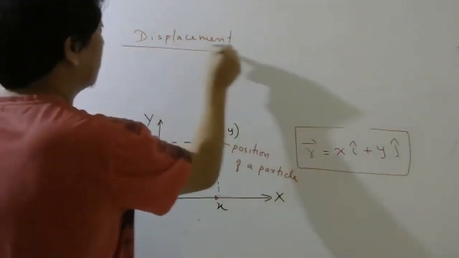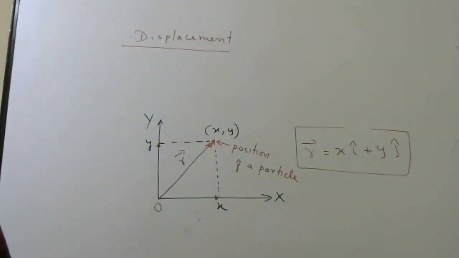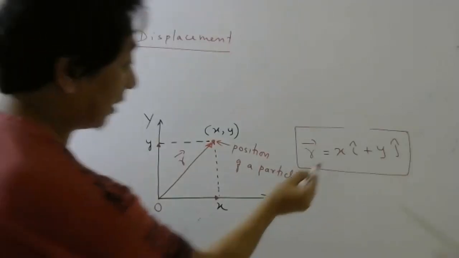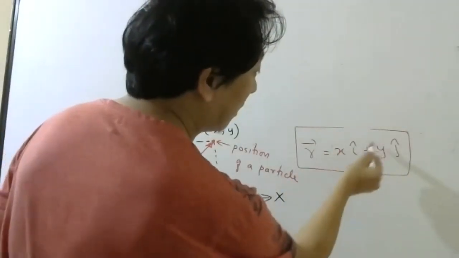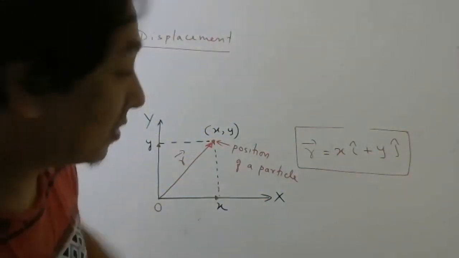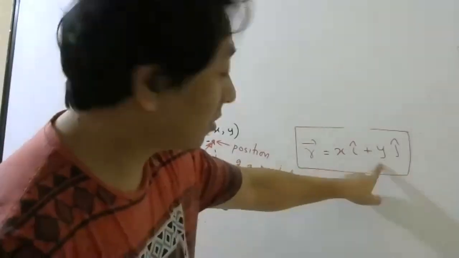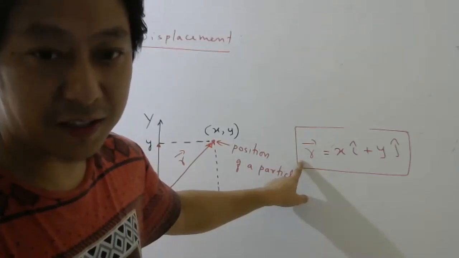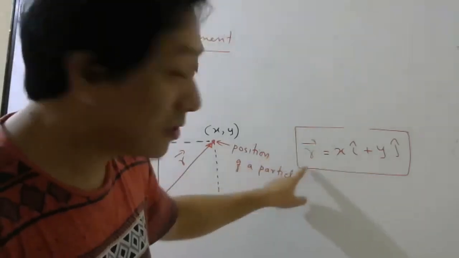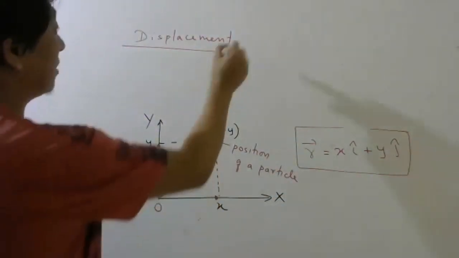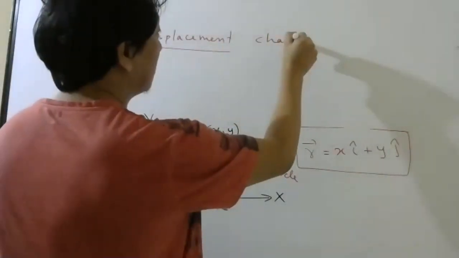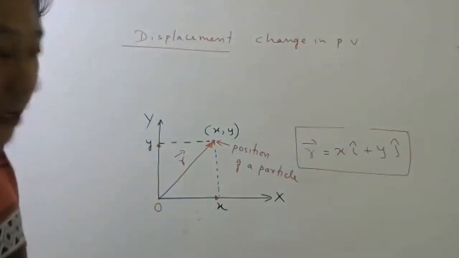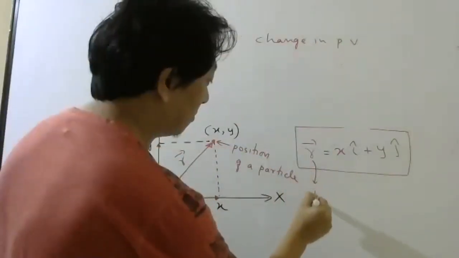Displacement. Now in 2 dimension, remember, as the particle moves, x can also change, y can also change. Correct, students? So if this changes or this changes, this will change or not change? 100% it will change. So change in position is what is called displacement. Change in position vector. Let me give a short name to this, position vector.